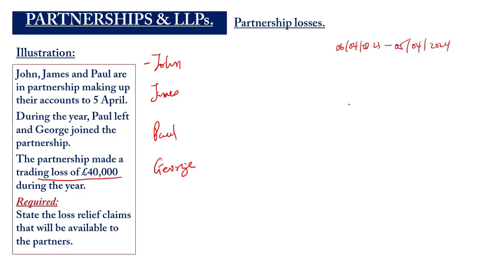Now, from what we learned, the opening year relief, when a new partner joins, okay, he will be deemed to have incurred a loss within the year. So he will be entitled to an opening year's relief. Of the four partners, it is George that joined within the year. So George will be considered to have started the business afresh. So George will be entitled to an opening year relief.